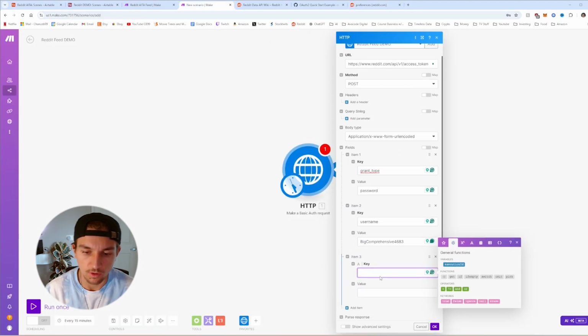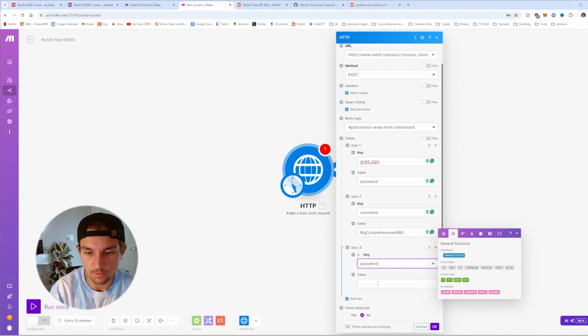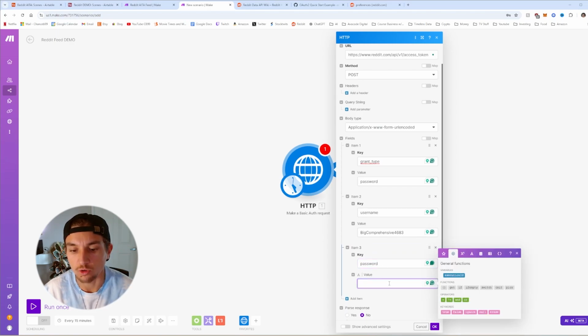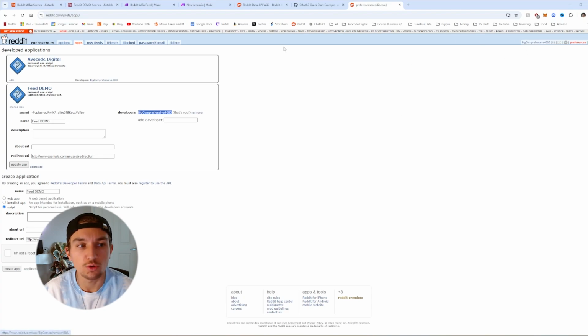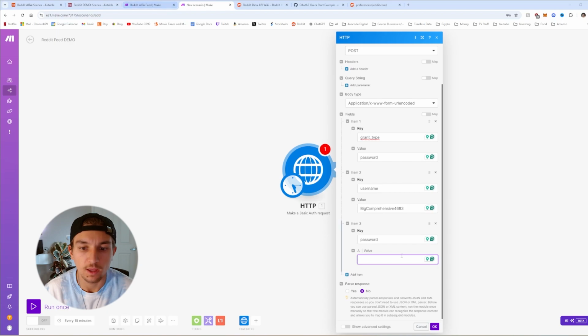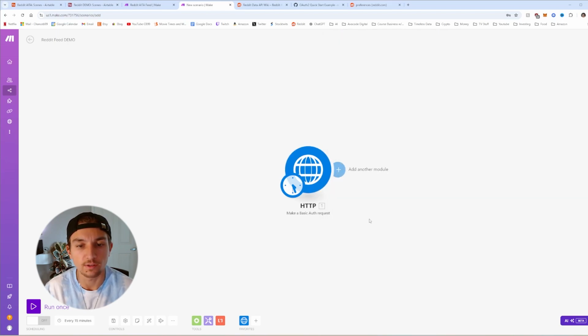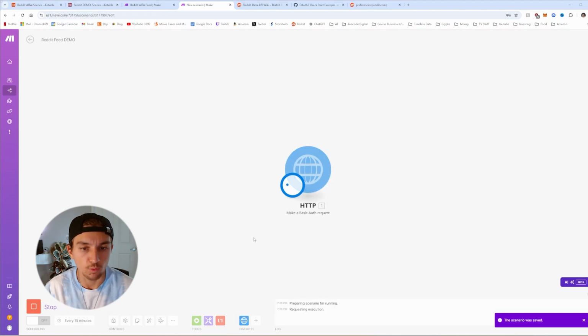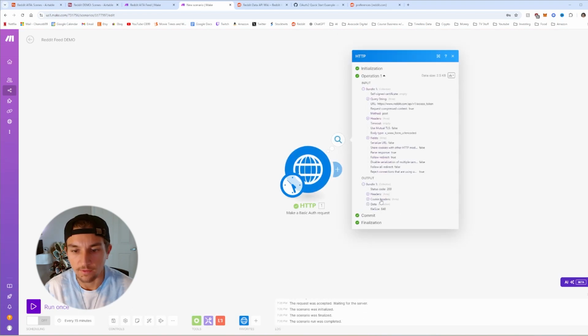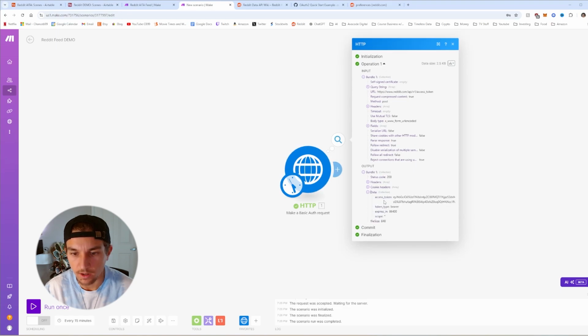And then the last one will be password. And this will be your Reddit password. So whatever I use to log into Reddit, it's just going to be your normal Reddit password that you'll fill in right here. And then you're going to want to make sure you have parse response yes. And then once you have that, you hit OK, and then you're done. Okay, so once you have your basic auth request, we're going to save it, and we're going to run once. And if you filled it in correctly, you should get some data, and you'll have access token just like that.